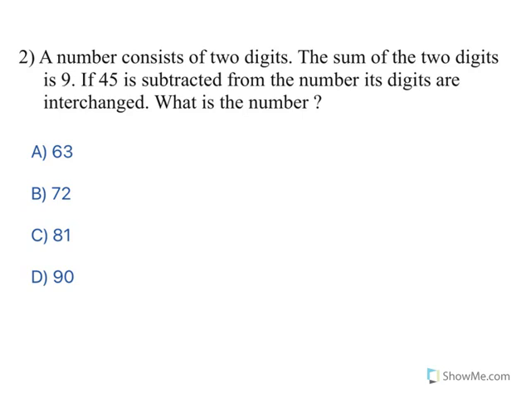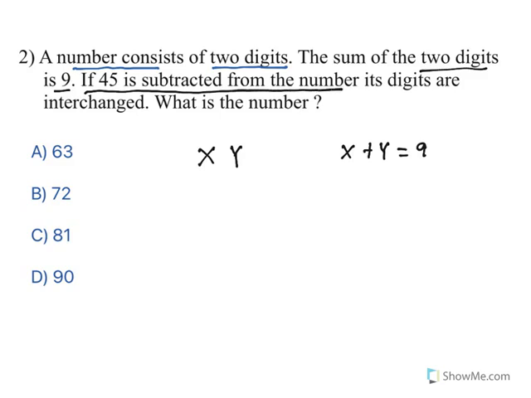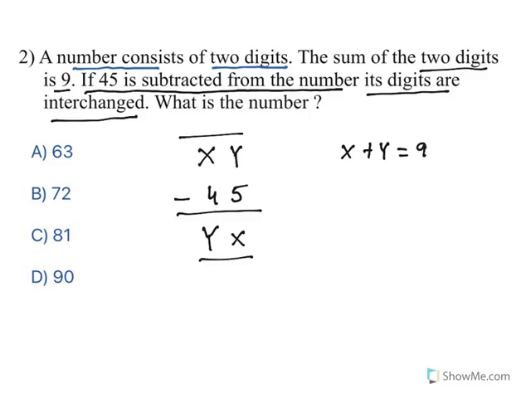Now look at this. A number consists of 2 digits. Let's say the digits are X and Y, 2 digits, right? The sum of 2 digits is 9. That means X plus Y equals 9. Now if 45 is subtracted from the number, its digits are interchanged. What does it mean? If you subtract 45, whatever the answer you are getting, it is Y into X. You can see this is interchanged. Now what is the number? So this is what you need to do.